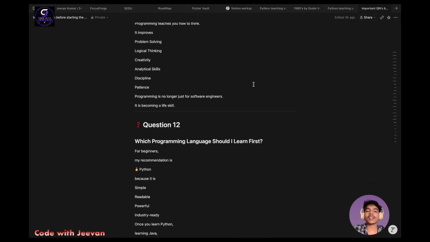And analytical skills means you can analyze the problem properly. You can analyze the programming code that you are going to write to solve a particular problem. So you will be definitely analyzing that whole problem. By this, you will be gaining your analytical skills properly.